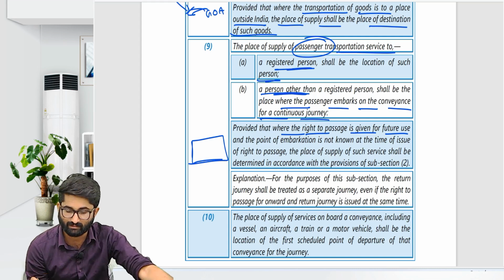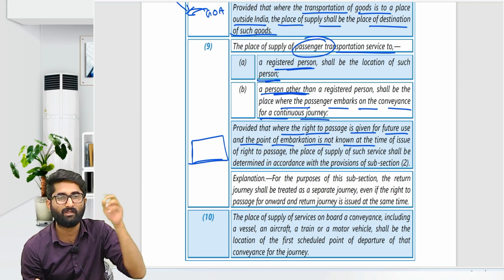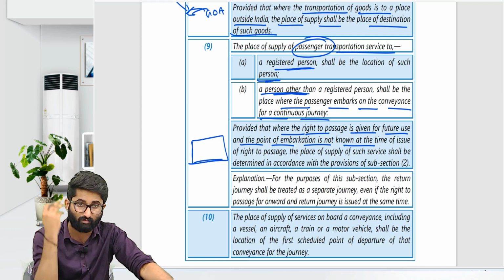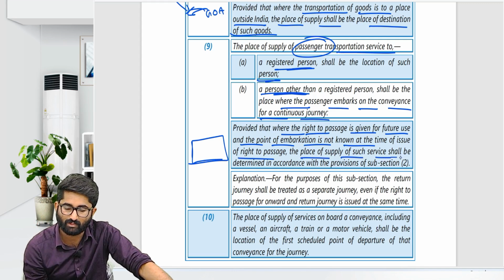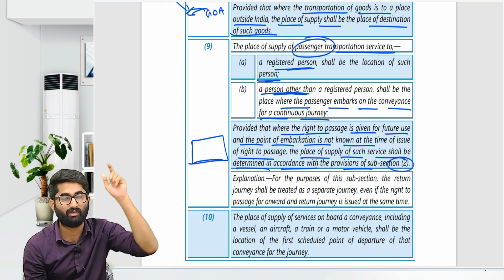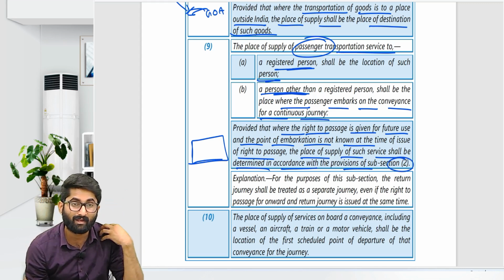Then in that case, the point of embarkation is not known. While giving the voucher, I don't know from where you are going or what you are using this for. So for the right to passage, the place of supply shall be determined in accordance with the provisions of subsection 2, that is the general rule. If you are a registered person, then your place. If you are not registered, but I have your address, then your address.